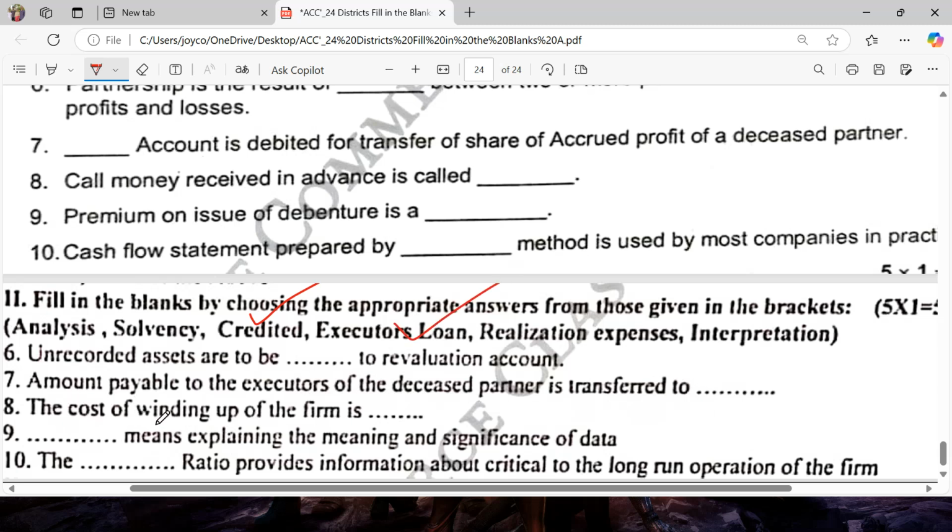Next one, the cost of winding up of the firm is the realization expenses. Next one, interpretation means explaining the meaning and significance of data. Answer is interpretation. Solvency ratios provide information about the firm's position in the long term. The answer is solvency.